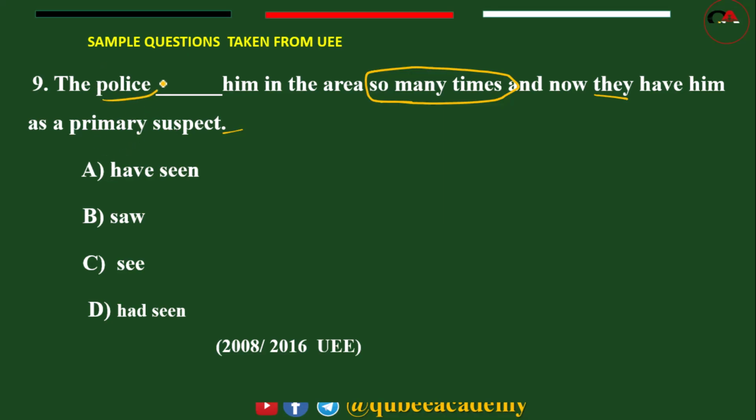So police is used as a plural subject here. So the appropriate answer for this one is... is there another form that follows the present perfect form in the given options? No, this one is past simple, this one is present simple, this one is past perfect. So the appropriate answer for this one is A.